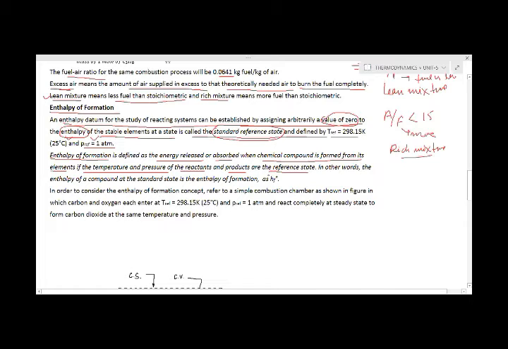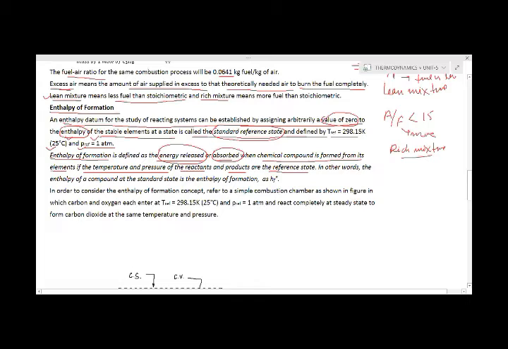When the temperature and pressure of the reactants and products are at the reference state, it means temperature will be 25 degrees centigrade and pressure will be 1 atm, and the reaction will occur. So the energy released or absorbed at this state, where the chemical reaction takes place, may be either a release of energy or an absorption of energy.